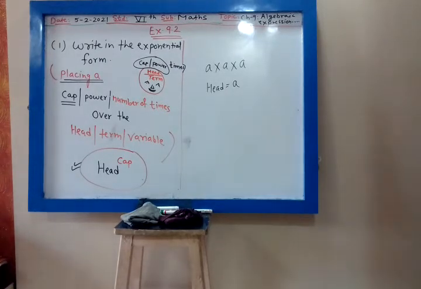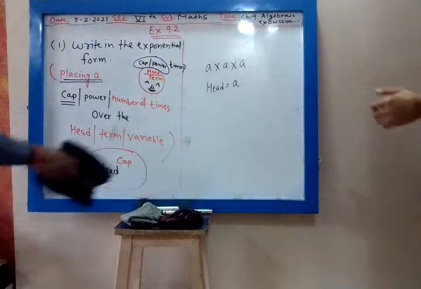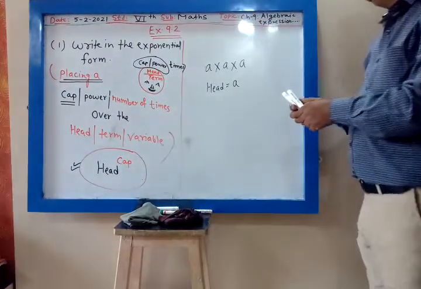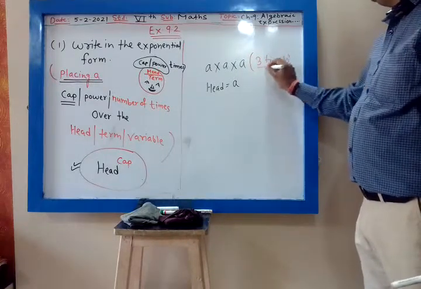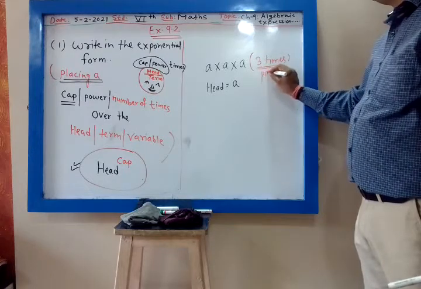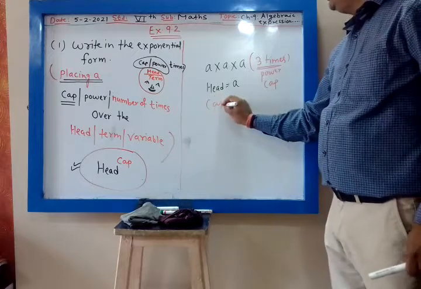Now a into a. A is my head. Now a is multiplied how many times? A is multiplied 3 times. So a into a into a. This number of times is nothing but my power, or you can say it is a cap. So my cap is 3.